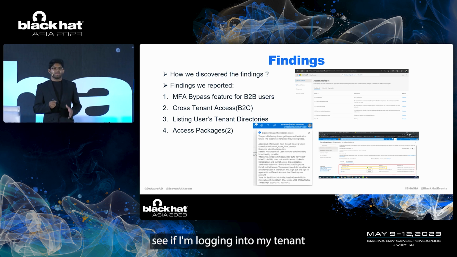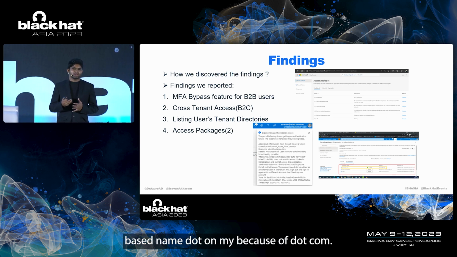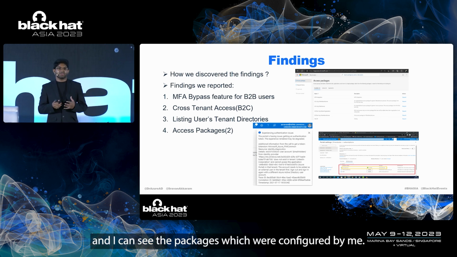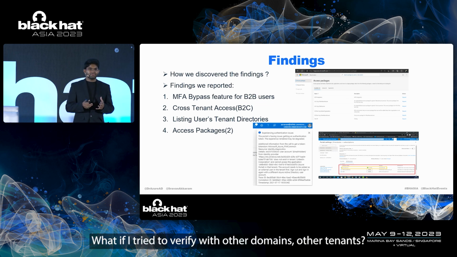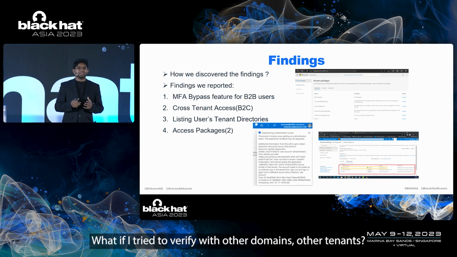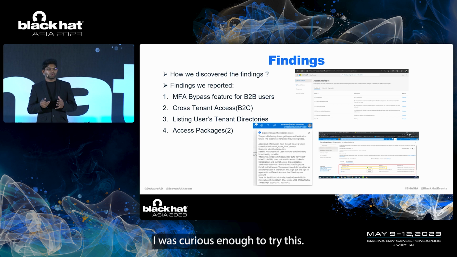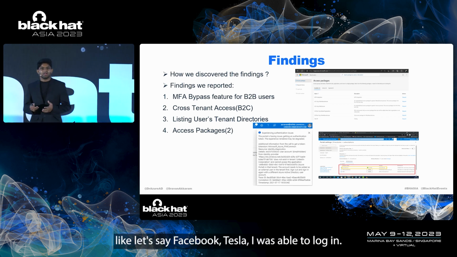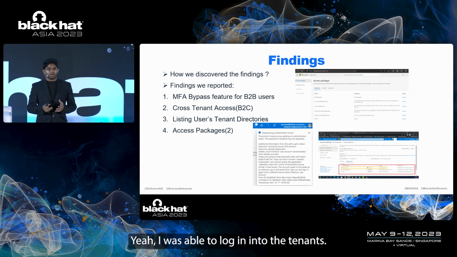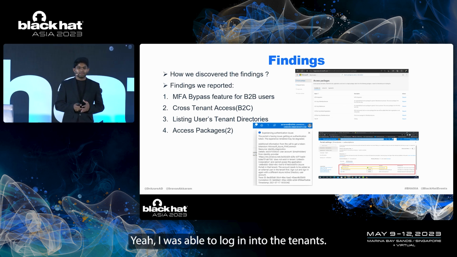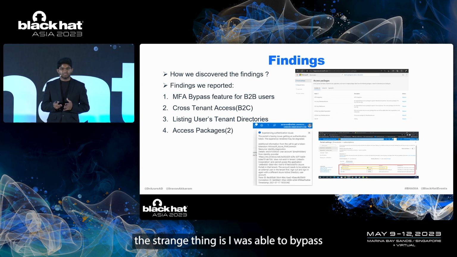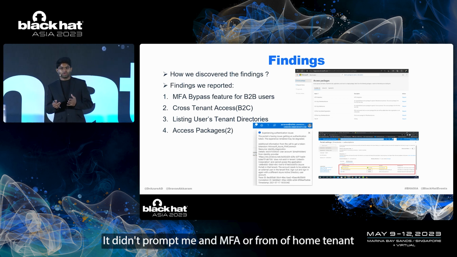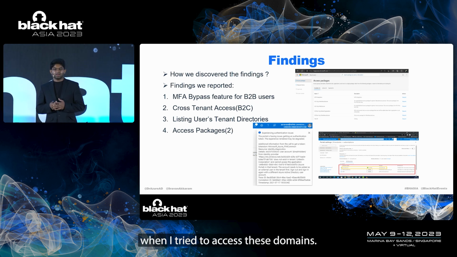Let's say I'm logging into my tenant, testname.onmicrosoft.com, I'll be logging in only with my tenant, and I can see the packages which were configured by me. What if I try other domains, other tenants? I was curious enough to try those. And when I tried with other domains, like let's say Facebook, Tesla, Meta, I was able to log in. Yeah, I was able to log into the tenants. And also, the strange thing is, I was able to bypass the MFA of the home tenant. It didn't prompt me for any MFA of the home tenant when I tried to access these domains.